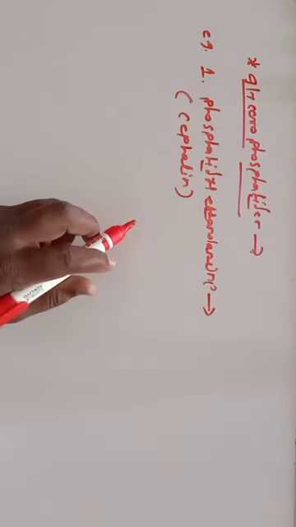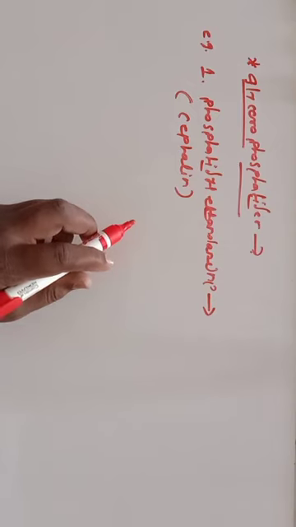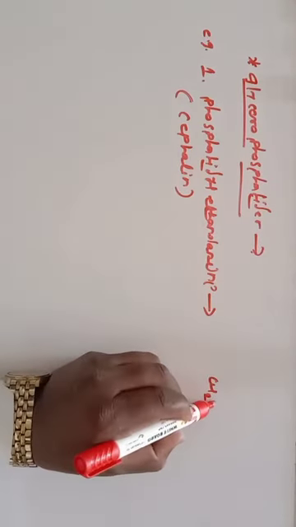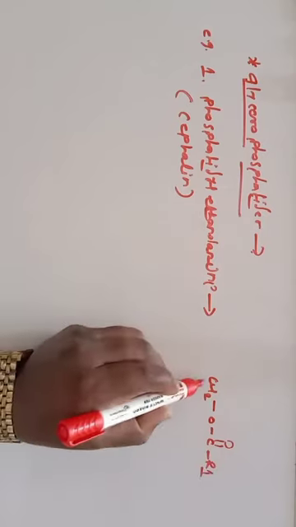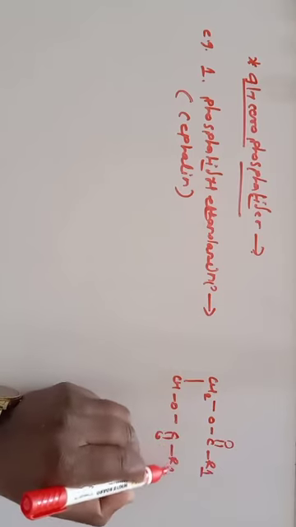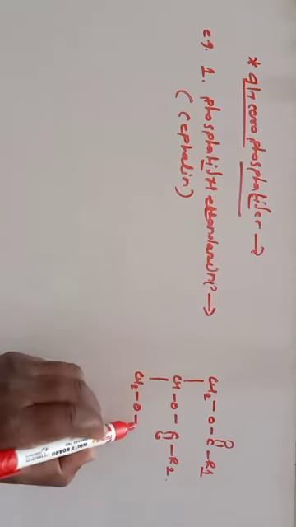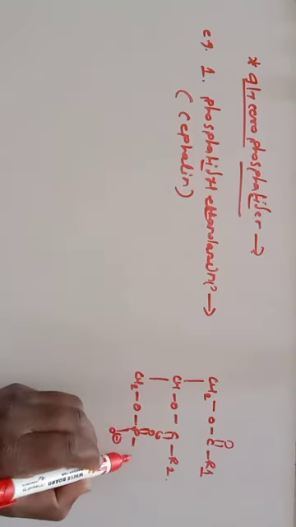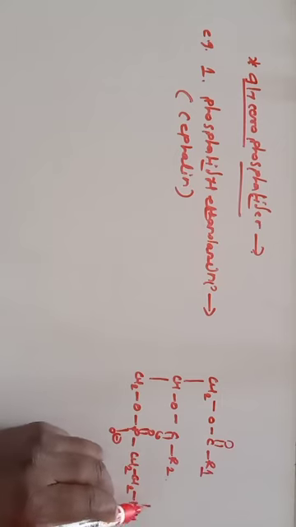If we see the structure of phosphatidyl ethanolamine, an example of a glycerophosphatide, the structure is CH2-O-C=O with the R1 group, then CH-O-C=O with the R2 group, and it contains the phosphate, P=O, O minus, then CH2 and NH3 positive.